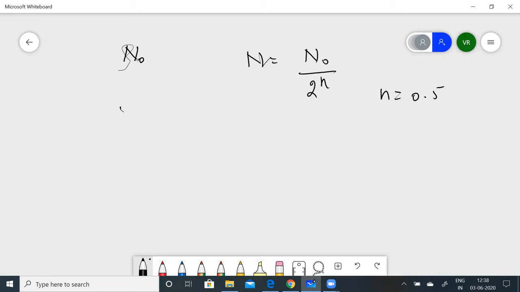So the number of nuclei is equal to N0 by 2 to the power of 0.5. 0.5 is nothing but half, is it not?